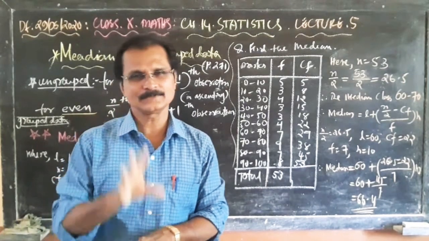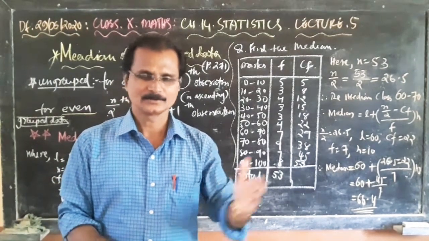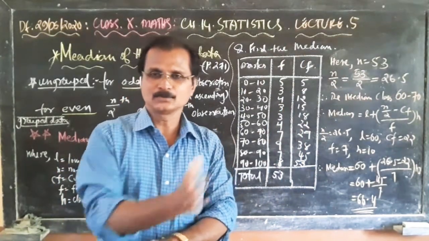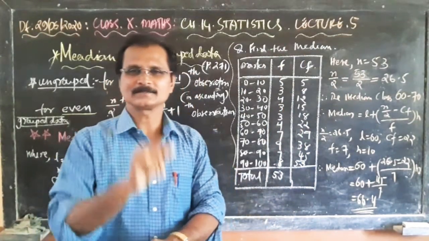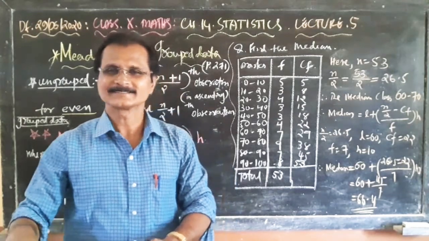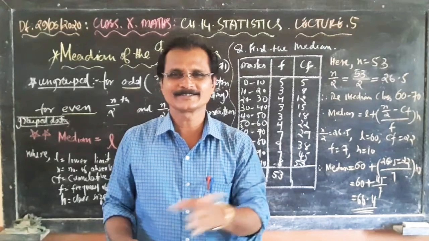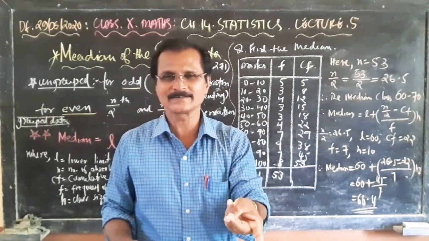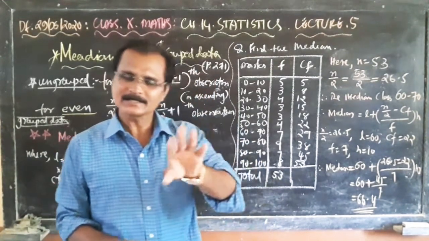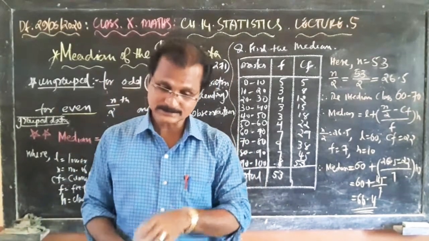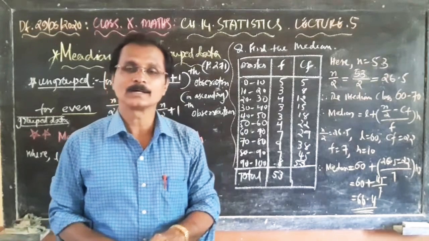If 5 numbers, write in ascending order, separate 2 from the left and 2 from the right, and the third number will be in the center. For 6 numbers, add the third and fourth observations and divide by 2. That is page number 272.